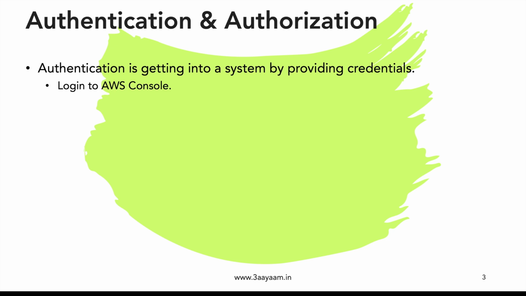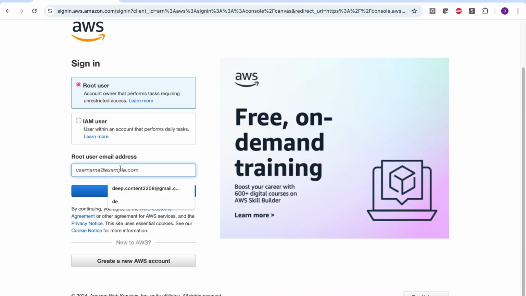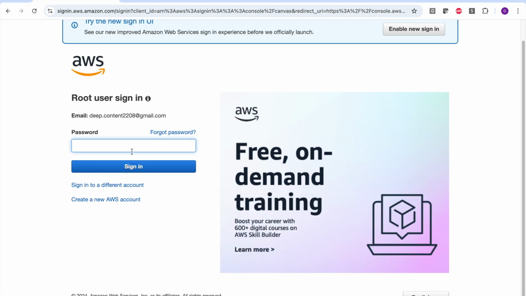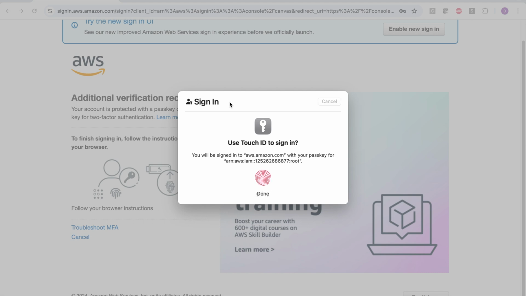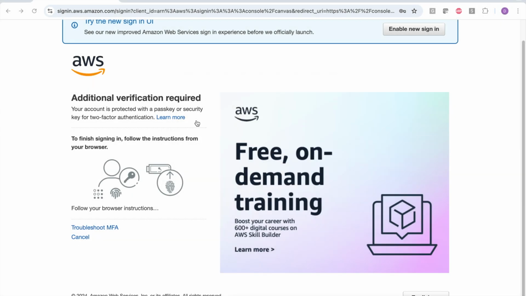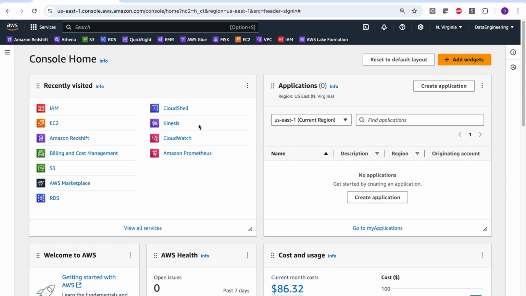So an example of authentication is login to the AWS console. Just let me show you. This is the AWS console, and this is the ID that I'm using to login, and then I provide the password. So I'm providing the credentials of my user ID and password. Now, when all the credentials match, then only am I allowed into the AWS console. It should be similar for your case also. When you provide credentials, you are allowed to log into the console. So that's what authentication is.